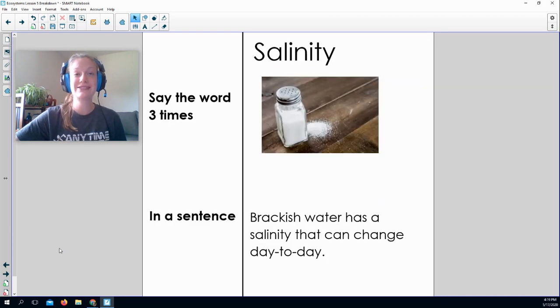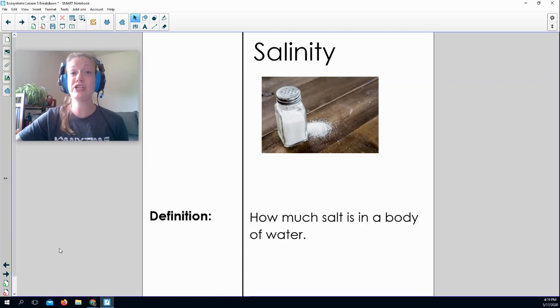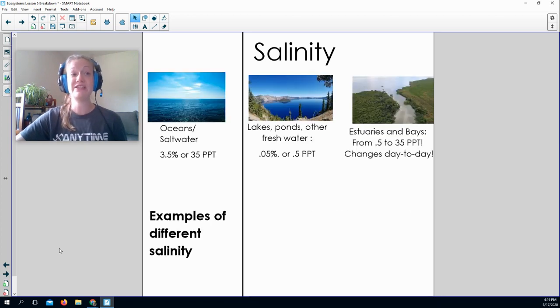Next word is salinity. Let's say it together. Salinity, salinity, salinity. In a sentence, you might see brackish water has a salinity that can change day to day. The definition of salinity is how much salt is in a body of water. That's why I picked salt for the picture. And since you generally cannot see salt in water as it has dissolved, I figured just salt would be a good picture.